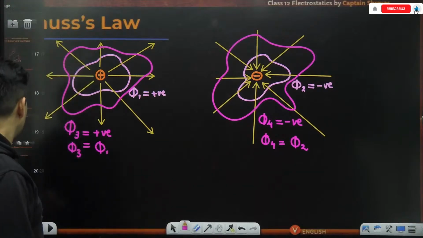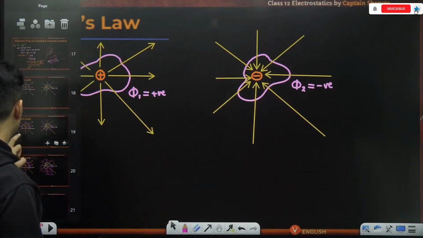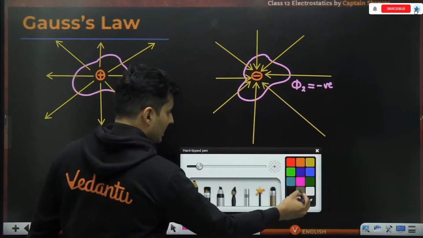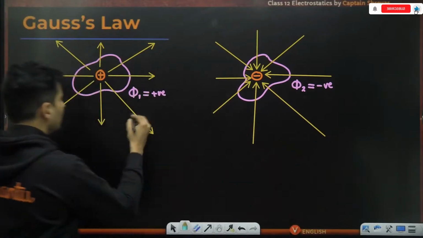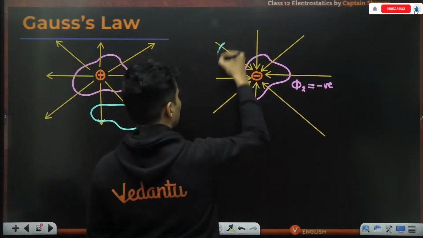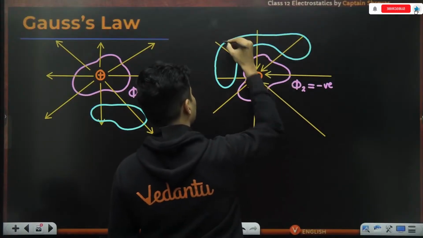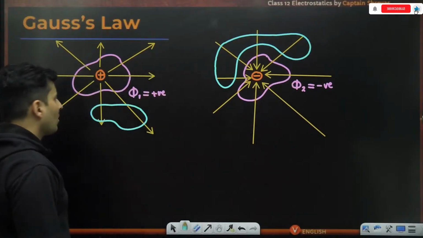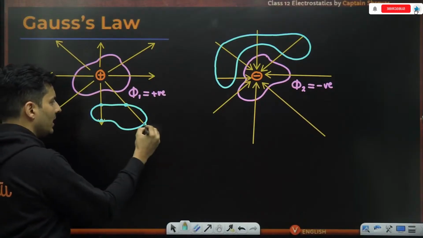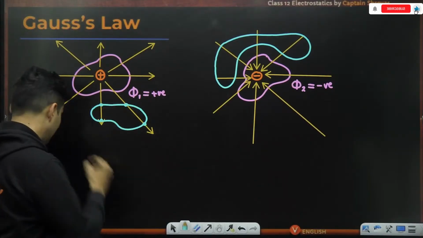Okay, sir. Another interesting concept over here. If somebody chooses some closed surface like this, whatever flux goes in is also coming out.